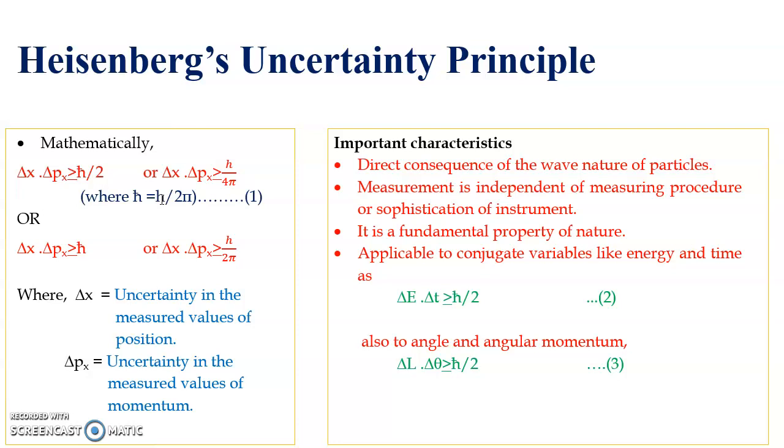Uncertainty values should be as minimum as possible, so for that purpose he used Planck's constant, the uncertainty being of the order of Planck's constant h. That's why he selected h.